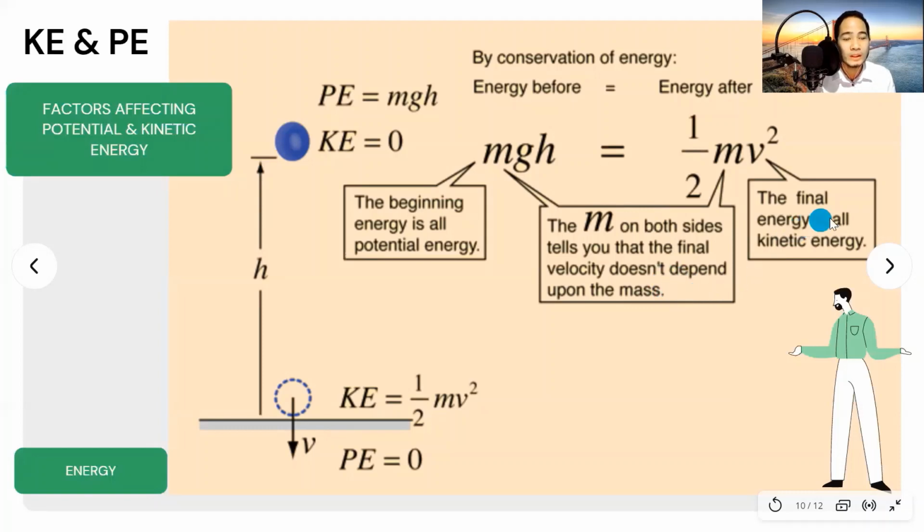And also, the final energy is all kinetic energy. Yes, kasi nga, magkakaroon ng movement. Because there will be a motion. There will be a moving of an object. Therefore, it is kinetic energy. So, ibig sabihin, nagkakaroon ng relationship ang ating kinetic and potential energy.